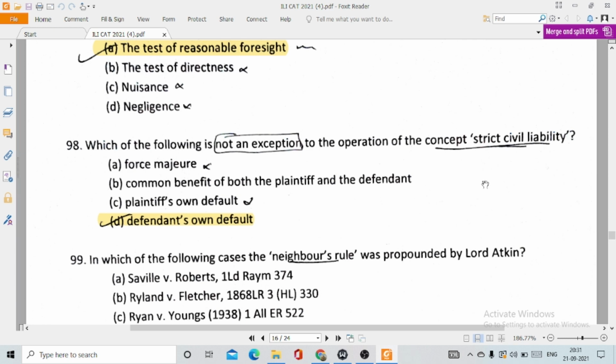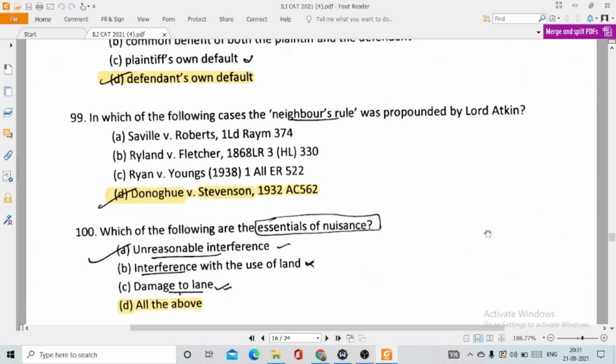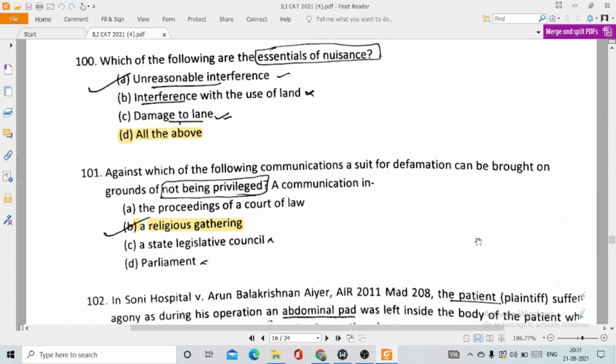99. In which of the following cases the neighbor's rule was propounded by Lord Atkin? This is option number D, Donoghue versus Stevenson. 100. Which of the following are the essentials of nuisance? So the correct option is option number D, all of the above. A, unreasonable interference, B, interference with the use of land, and C, damage to land.